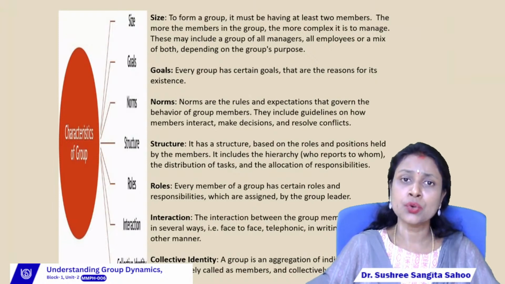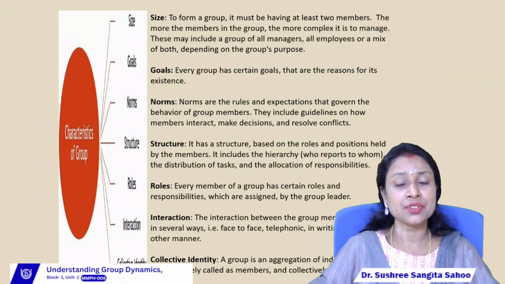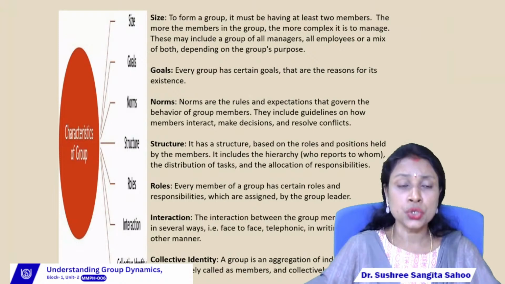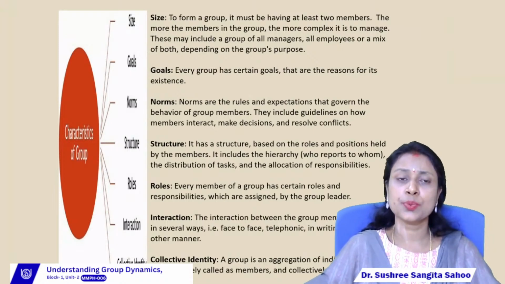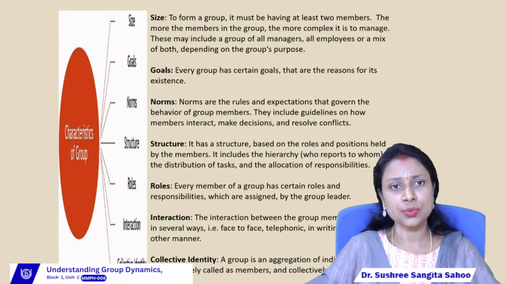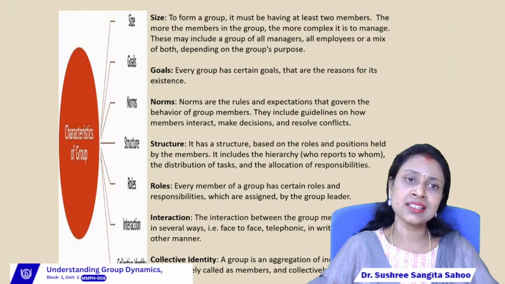So every group has certain goals that are the reasons for its existence. Yes, each and every group has different goals, right? So we can say that the existence of a group purely depends upon its goal. On the basis of their goal we can find the existence or the dissolution of that group. Then the third characteristic is norms.